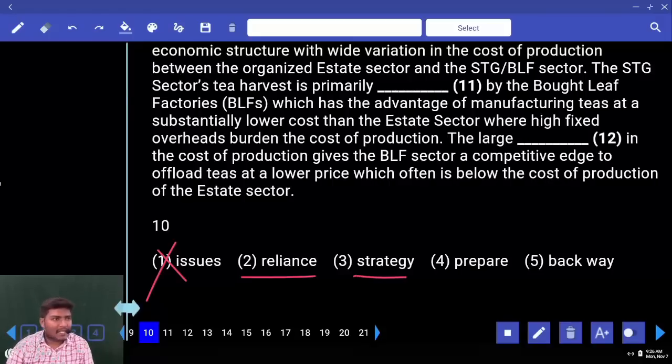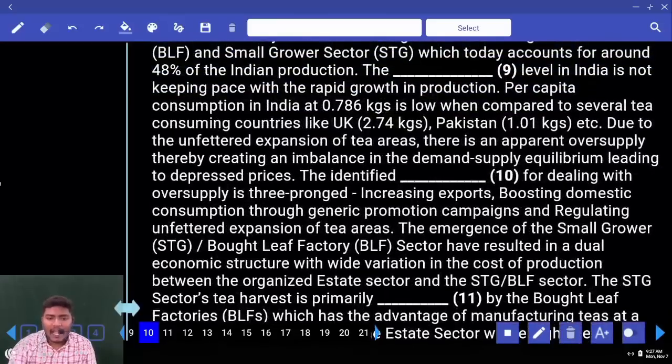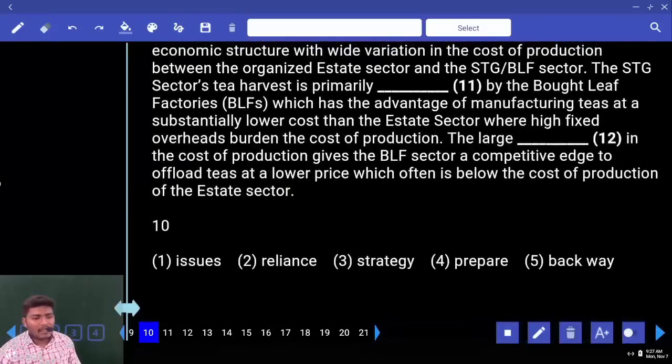Next. Strategy. Prepare is a verb form. Eliminate. Backway is a noun. Strategy, reliance and backway. Out of these three nouns, which one can be used? Tell me. The identified dash for dealing with this oversupply. There was some problem and they want to deal with this. Now that is called what? Reliance, strategy or backway? Strategy. Strategy to deal with this problem. Move to 11.